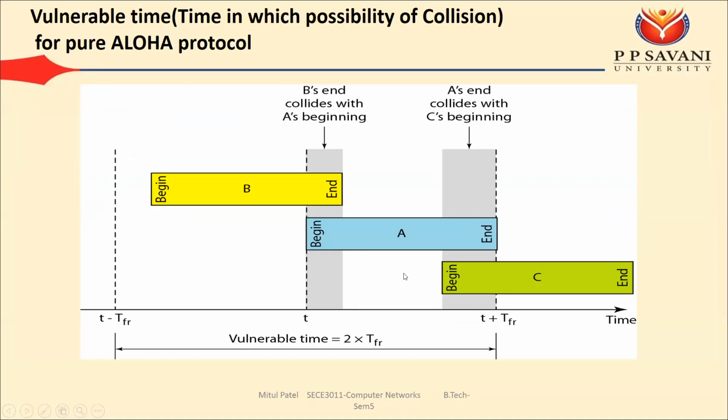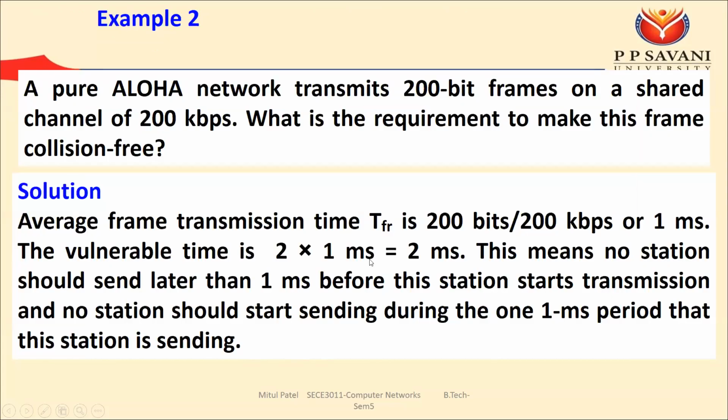Okay. So આપણે TFR જો આપણું 1 millisecond આવે, then vulnerable time કેટલો થશે આપણો? 2 into TFR. So 2 into 1 millisecond, or we can say that 2 millisecond. Okay. So this means no station should send later than 1 millisecond before the station. Okay.